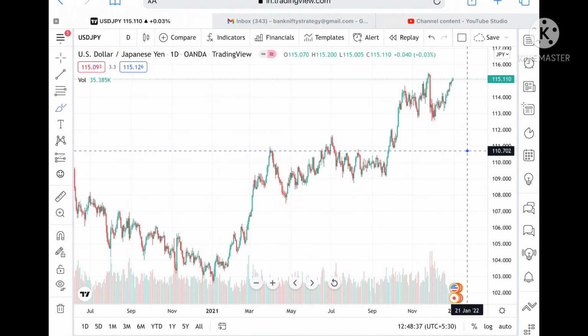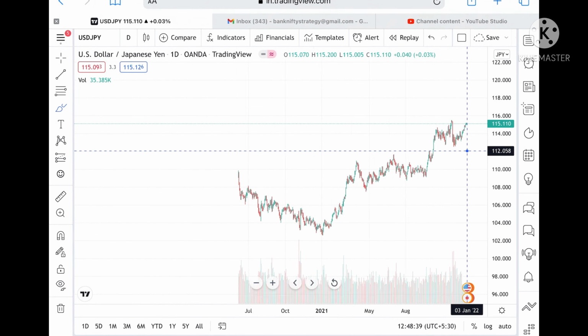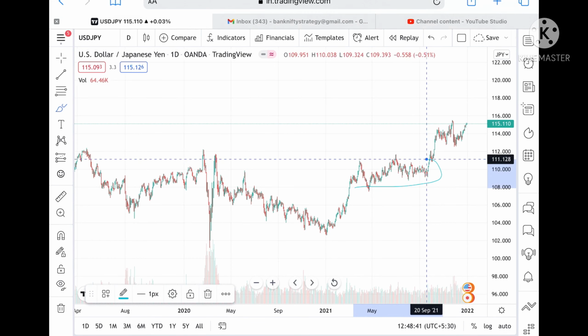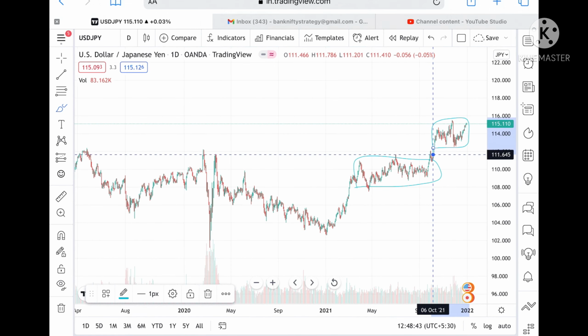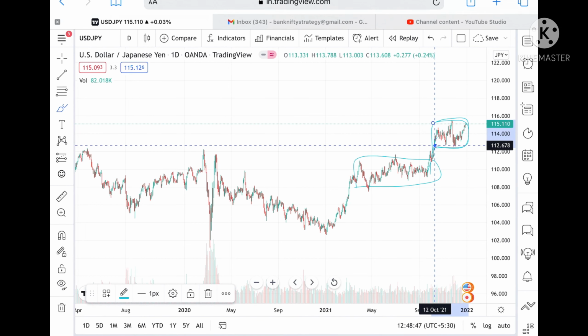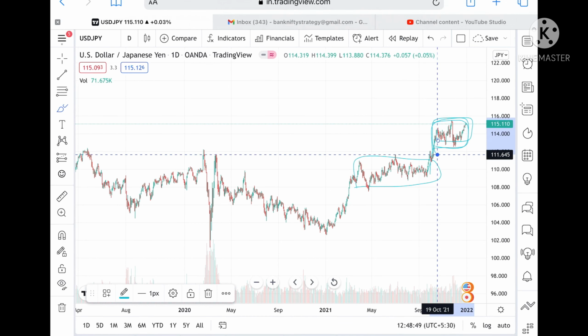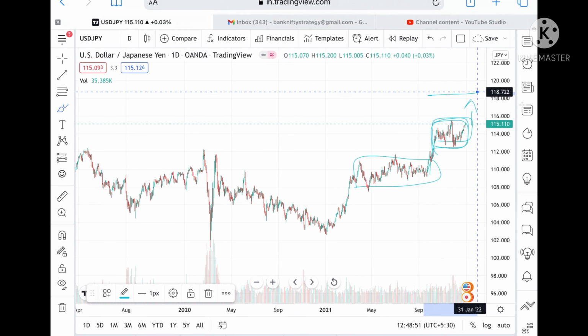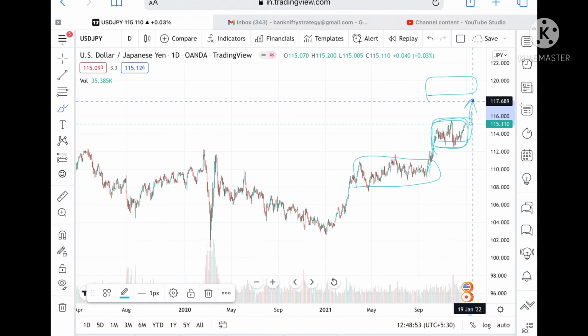Okay, if we talk about USD JPY, now USD JPY is continuously in an uptrend. If you look at this, this is the particular zone, this is the particular zone, and whenever this zone breaks upside, it moves into the next zone. So what we can see, if it goes above this level, then it can again move upside and can move in a particular zone again.